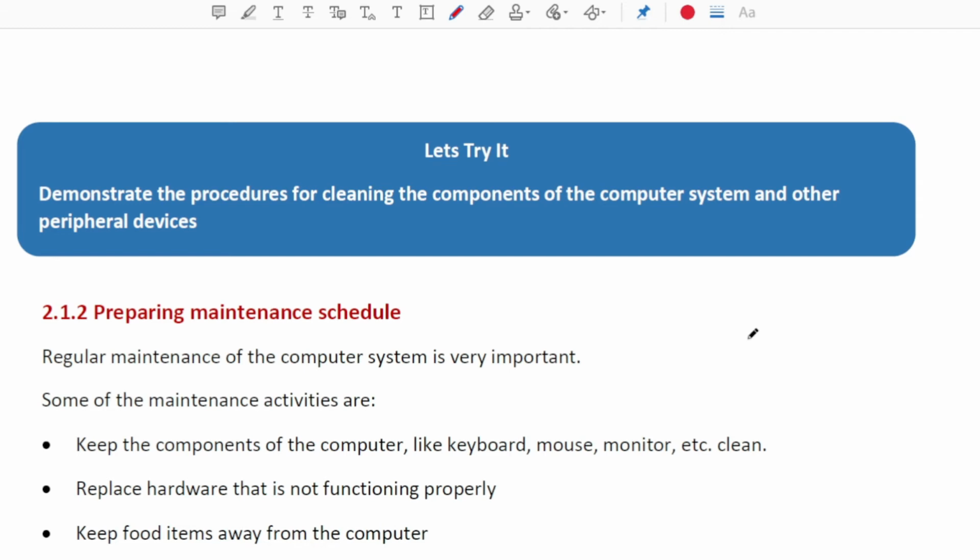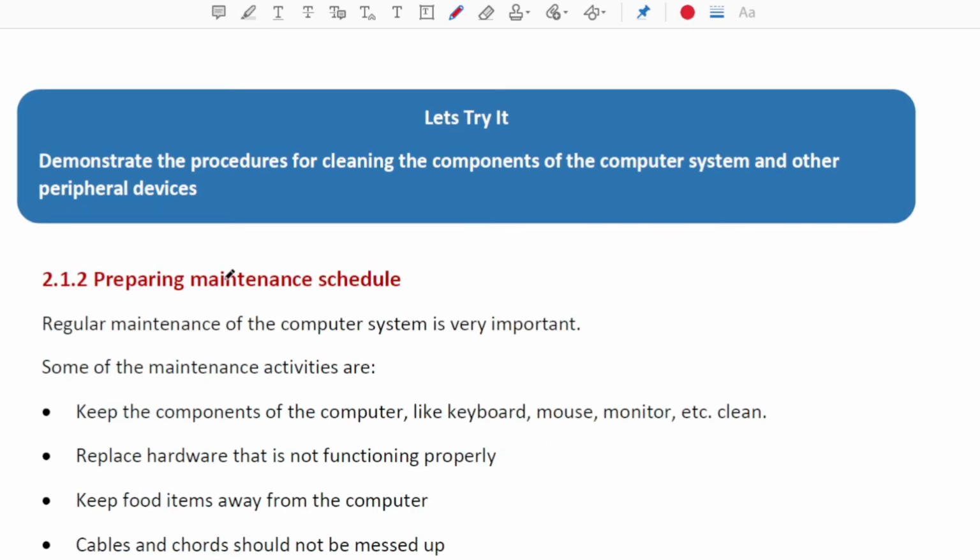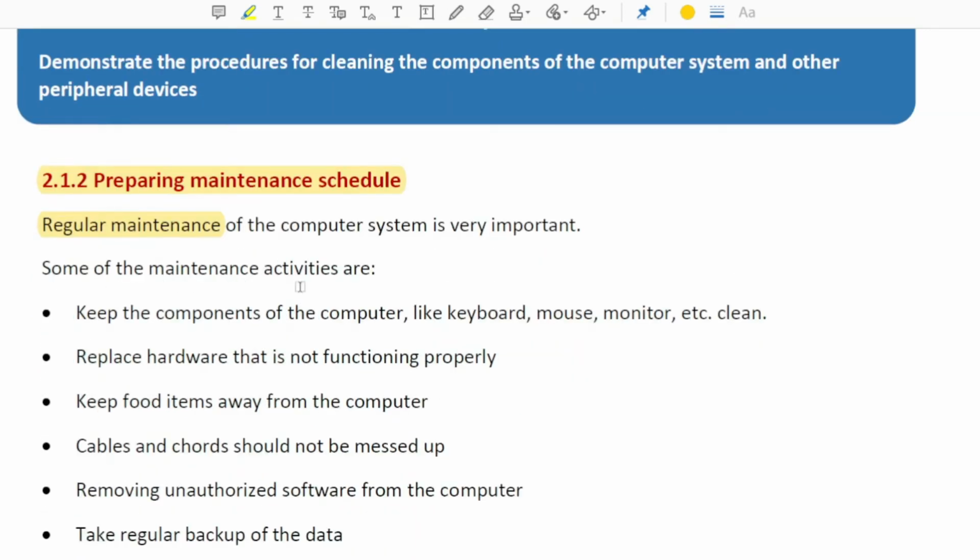You have to open the computer if you are using it at home, and like keyboard is easy, mouse is easy, camera is easy. You can just do that. Preparing maintenance schedule. Regular maintenance of the computer system is very important. Some of the maintenance activities are, so we have to cover that.